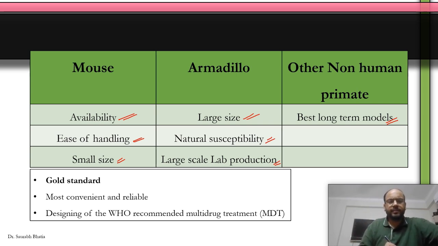So the mouse model is the gold standard. It is most convenient and reliable. In fact, it was used to design the WHO recommended multi-drug treatment initially. Remember, in about 1983, the MDT treatment was started. So roughly, if I remember correctly, the mouse model was used because you need to do research quickly. But now the armadillo animal model is used more.